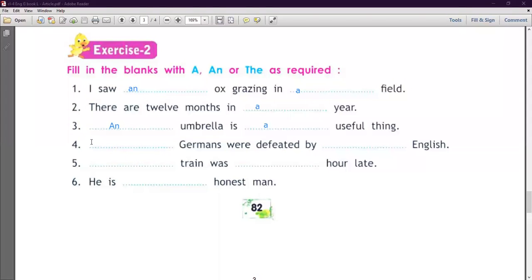Number 4 is here, dash Germans were defeated by dash English. So देखिए here we use, the Germans were defeated by the English. Number 5, dash train was dash hour late. Here we write the train, because I'm talking about a particular train. The train was an hour late, because H is silent in the word. Next is, he is dash honest man. He is an honest man. Clear? Now next, move on to the next.